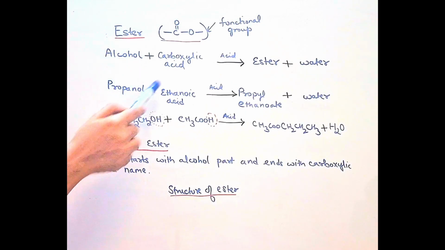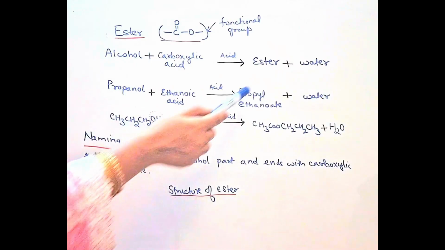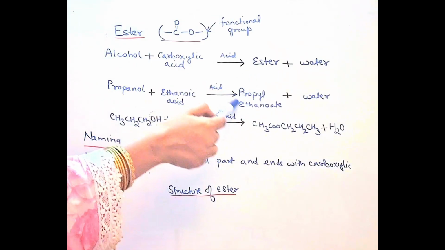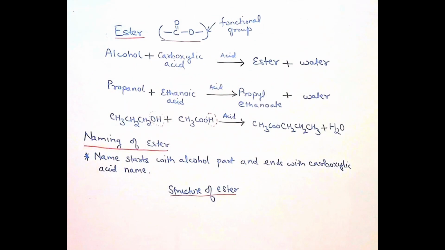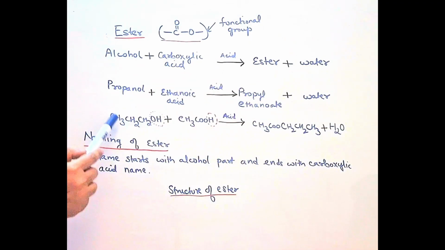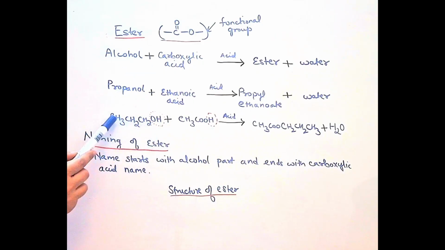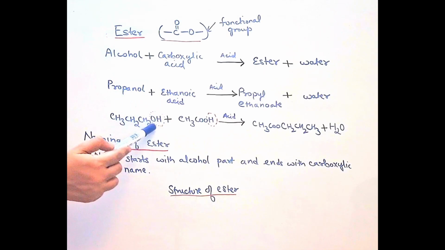So whenever propanol reacts with ethanoic acid in presence of acid as a catalyst, the ester which we get is propyl ethanoate plus water. Now this is the chemical equation, the balanced equation. You see, propanol is the alcohol which is made up of 3 carbon. So propanol is a 3 carbon alcohol. It stands for 3 carbon and ol is the functional group of alcohol. That is why this is a 3 carbon alcohol.